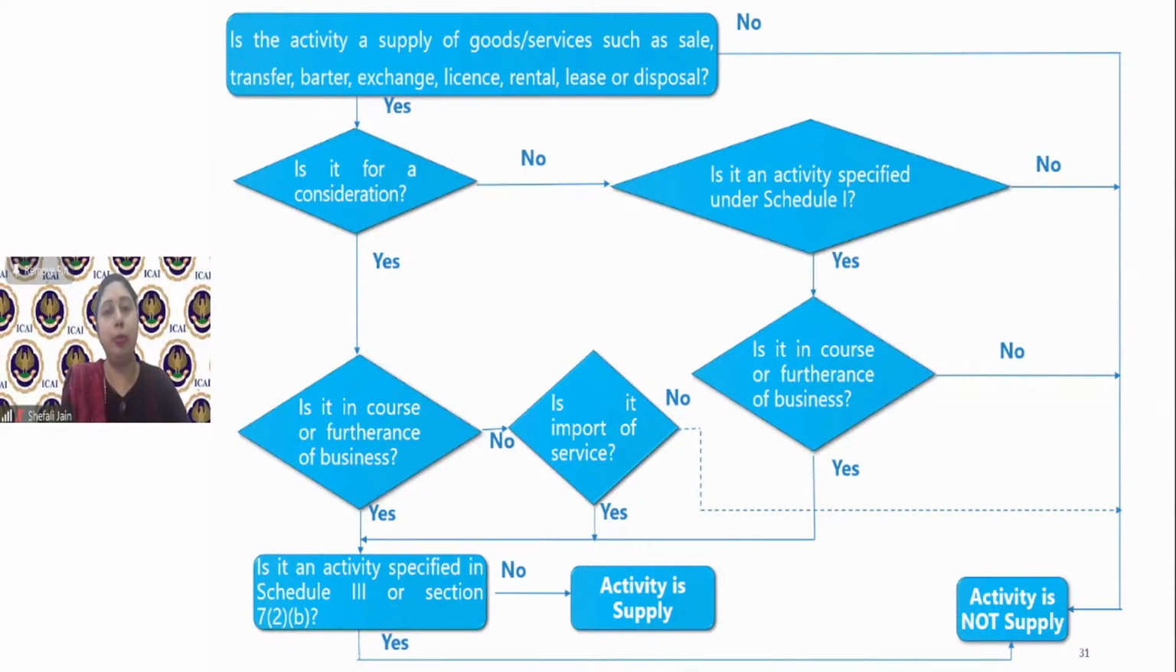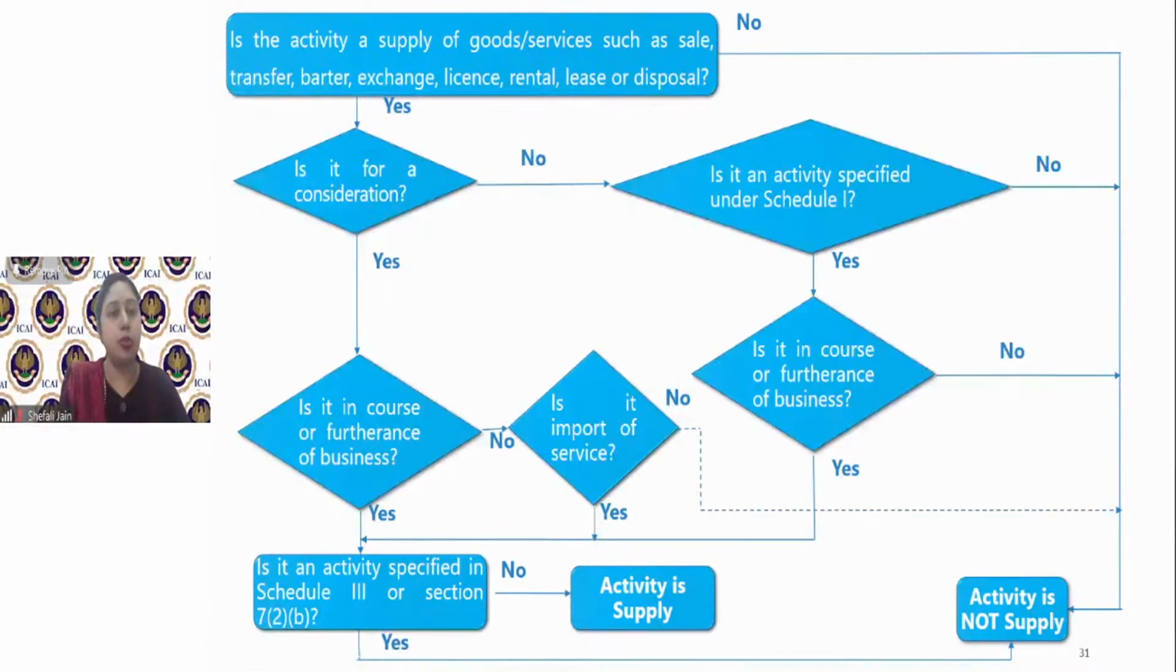It is an immovable property. It is not a supply. If it is an activity which is of goods or services, if the answer is yes, the next question which we will find out is: is it for a consideration? So we'll go straight down first. Is it for a consideration? Yes, it is for a consideration.